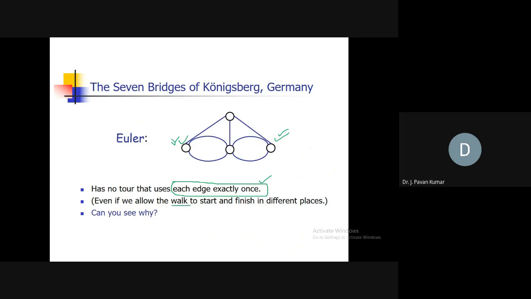Whenever we start at one vertex and end at the same vertex, then such a tour we call an Eulerian circuit or Eulerian cycle. Are these two clear? We will see the formal definitions. You need not worry about the definition, just whether you have got the concept or not.